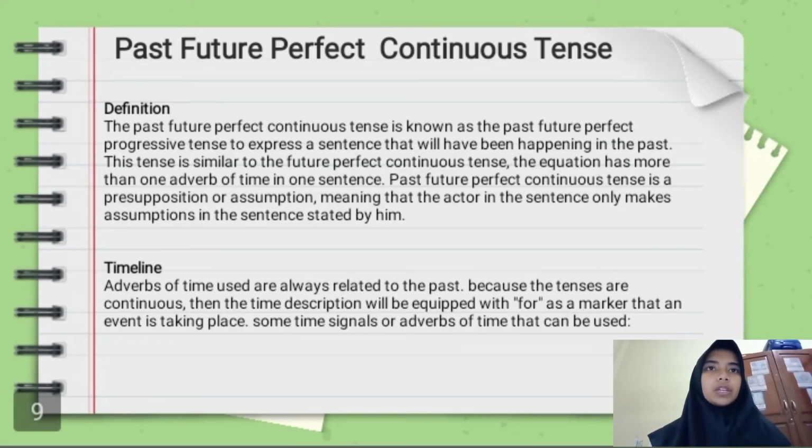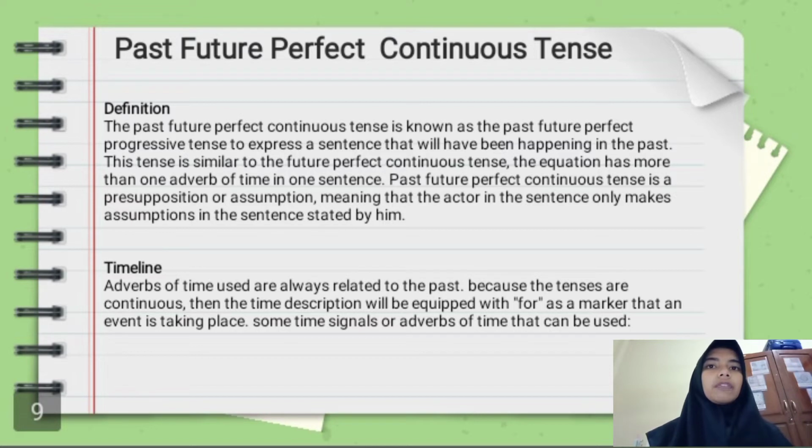Past future perfect continuous tense. Definition: the past future perfect continuous tense is also known as the past future perfect progressive tense, used to express an event that would have been happening in the past. This tense is similar to the future perfect continuous tense. The equation has more than one adverb of time in one sentence. Past future perfect continuous tense is a supposition or assumption, meaning that the actor in the sentence only makes a supposition in the sentence stated by him.